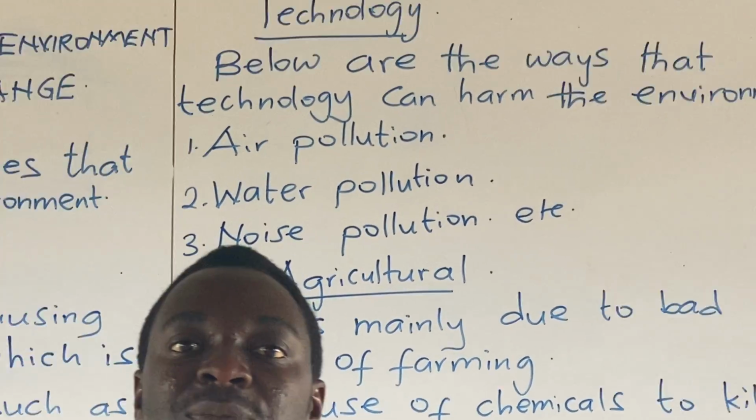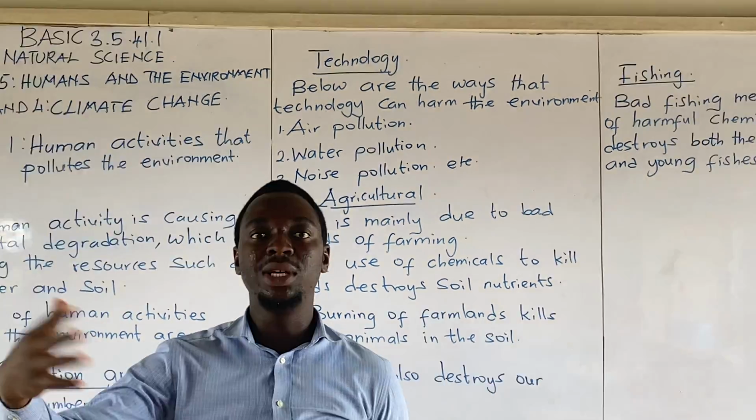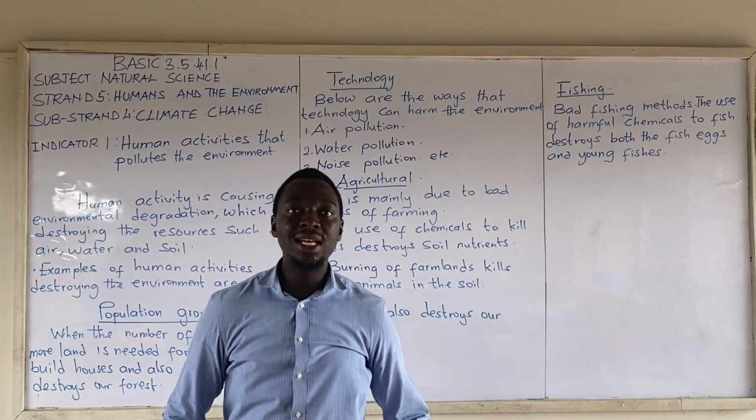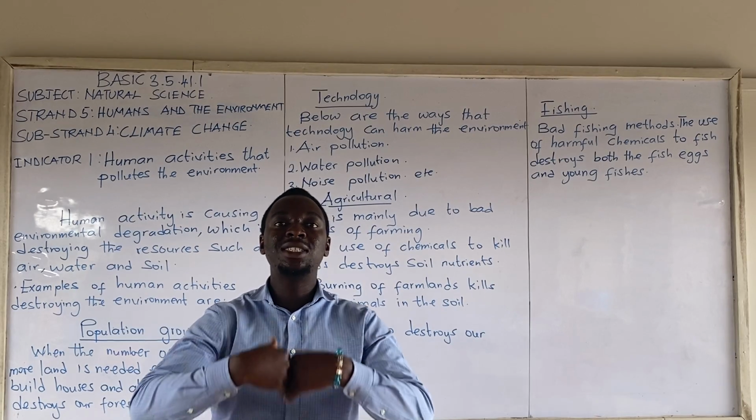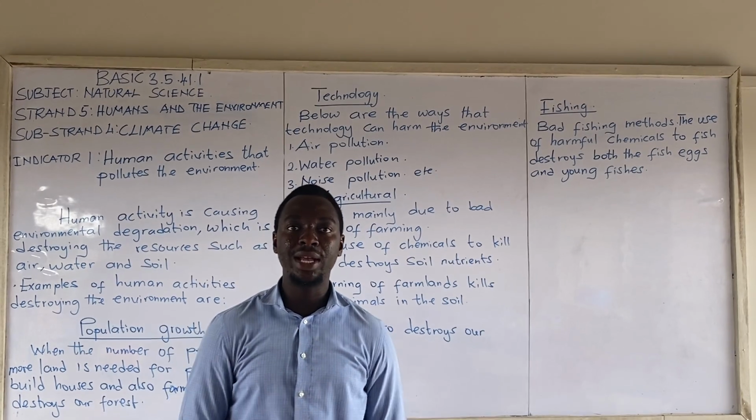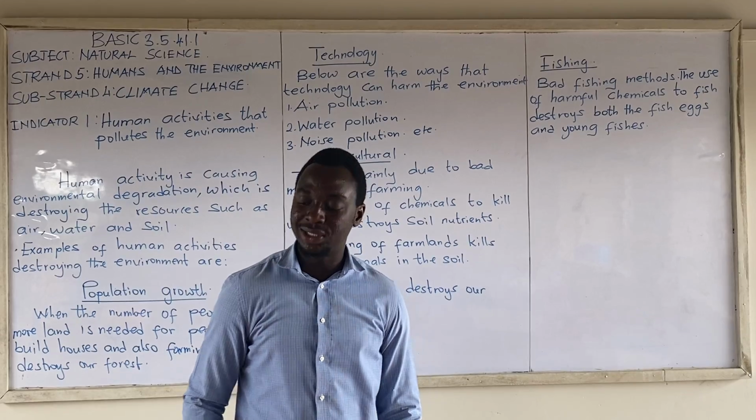Two, we have water pollution. Factory waste is being released into rivers, streams, lakes, and even the sea to destroy them. After releasing factory waste into rivers, we can no longer drink it. We've destroyed the river, and that is water pollution.